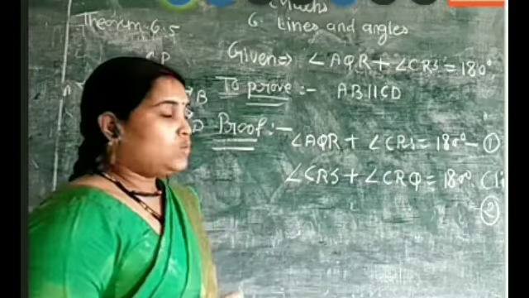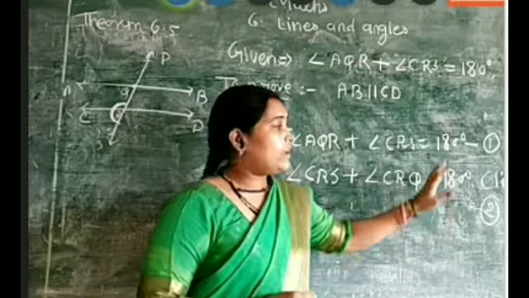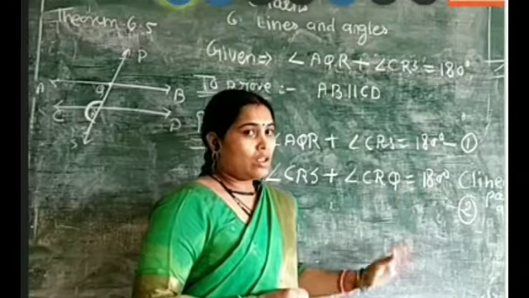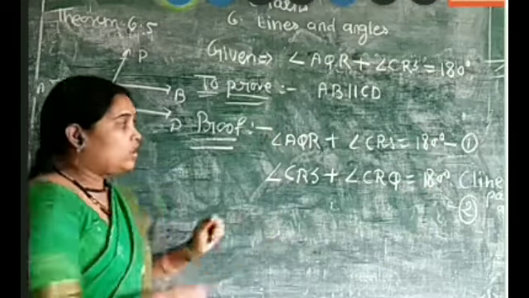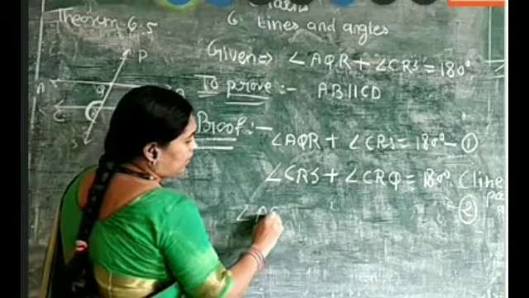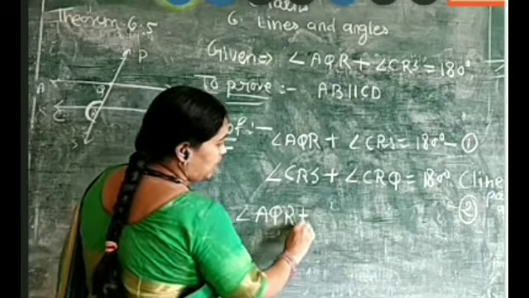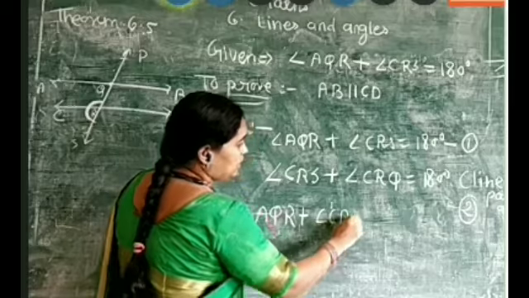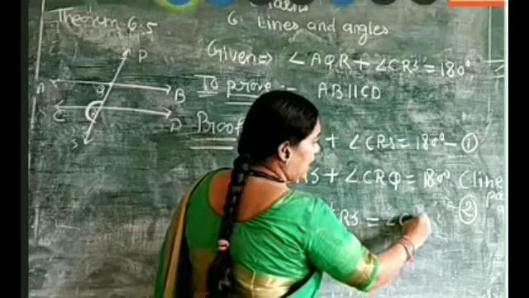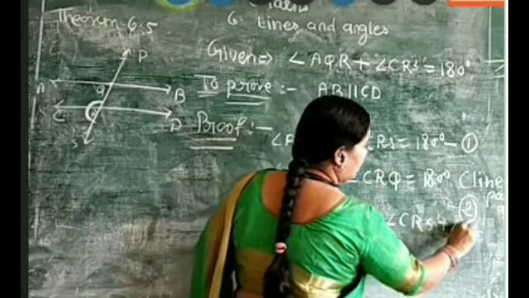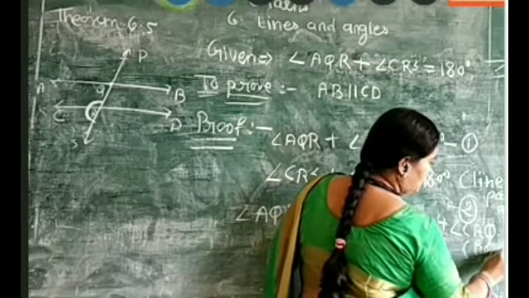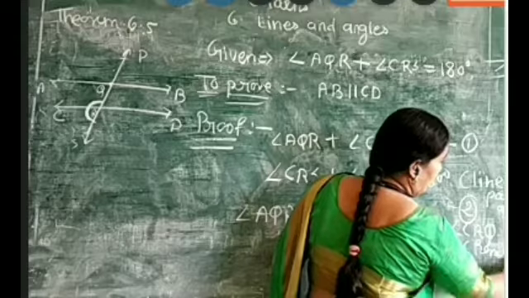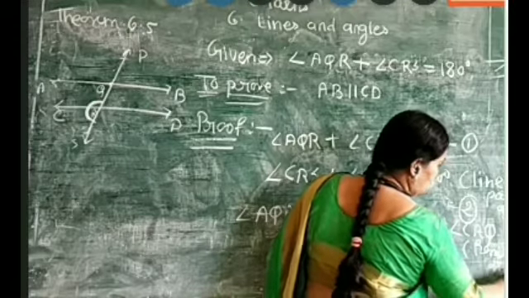Compare equation 1 and 2. From equation 1 and 2 you can see that the right hand side is equal. If the right hand side is equal, then the left hand side is also equal. So angle AQR plus angle CRS is equal to angle CRS plus angle CRQ, from equation 1 and 2.